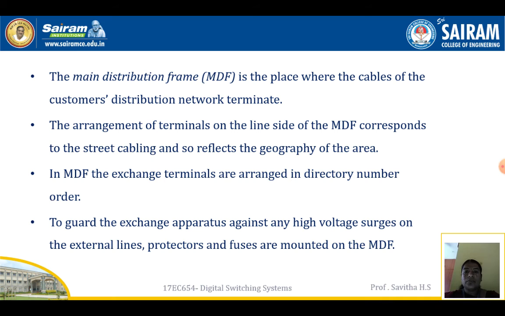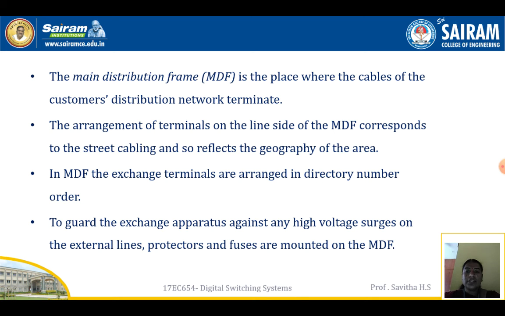The main distribution frame, that is MDF, is the place where the cables of the customer's distribution network terminate. The arrangement of terminals on the line side of the MDF corresponds to the street cabling and so reflects the geography of the area. In the MDF, the exchange terminals are also arranged in directory number order.